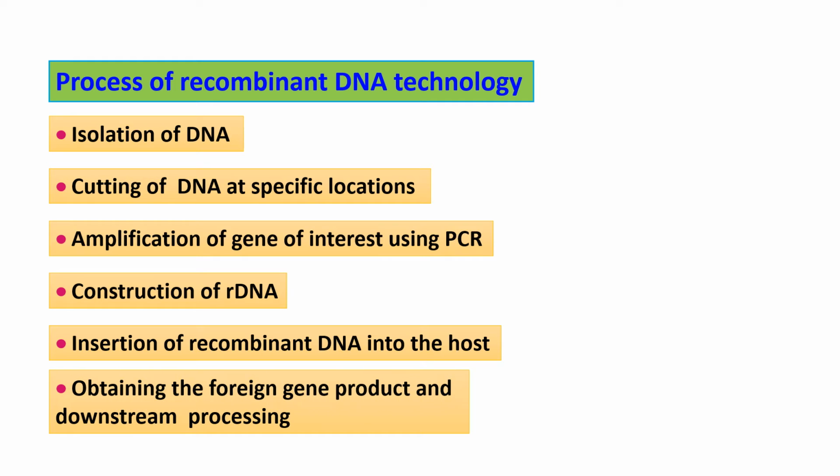Next one is obtaining the foreign gene product and downstream processes. The gene product is obtained in the bioreactor in a higher quantity, that is, liters of quantity, and downstream processing is the process in which the product will be tested and marketed.